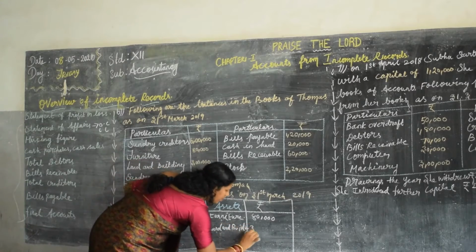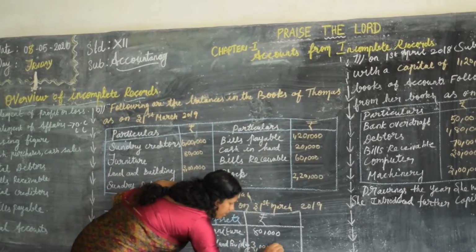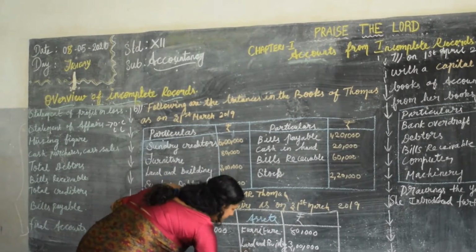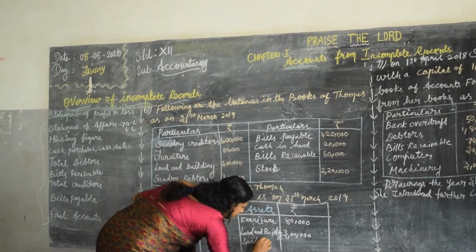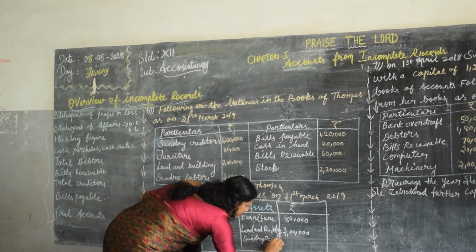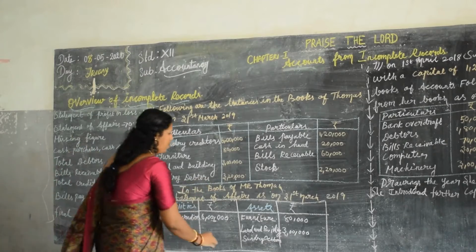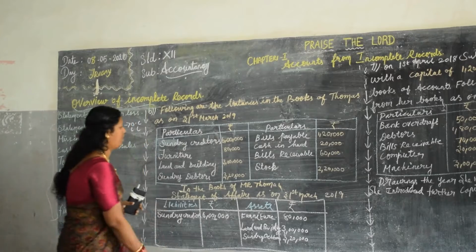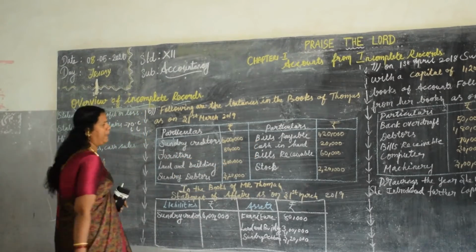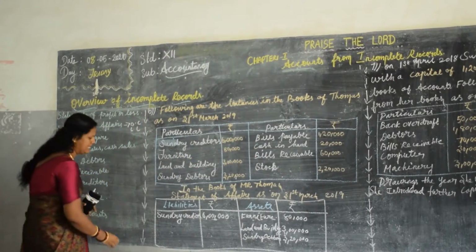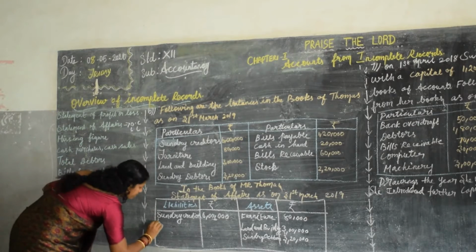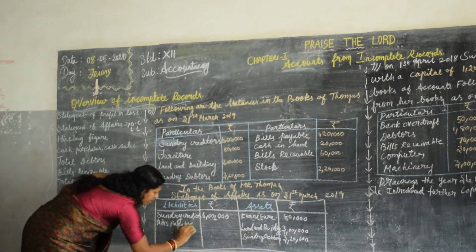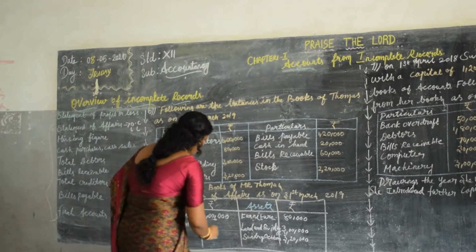₹3 lakh. Sundry debitors, this also will come in the asset side. What is the amount? 3,20,000. The next one is bills payable. Bills payable, where will it come? Yes, it will come in the liability side. What is the amount? 1,20,000.